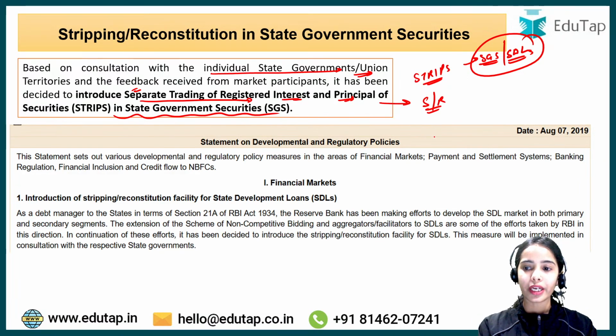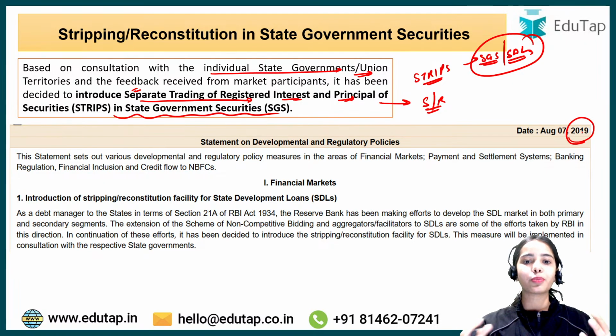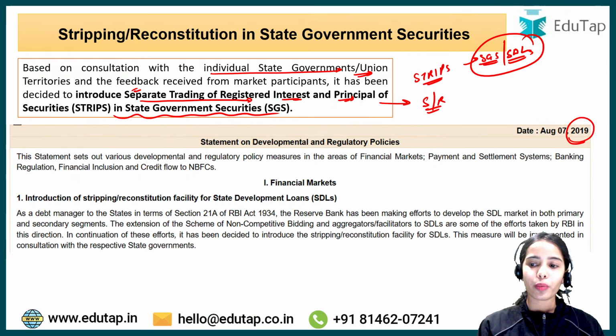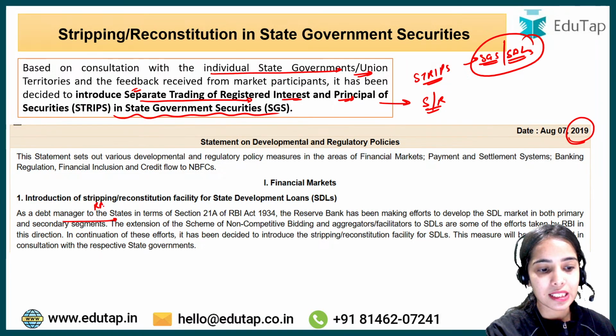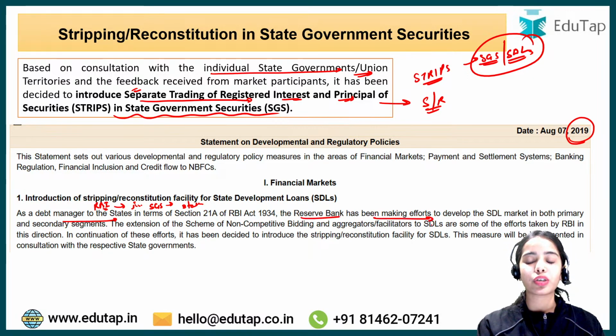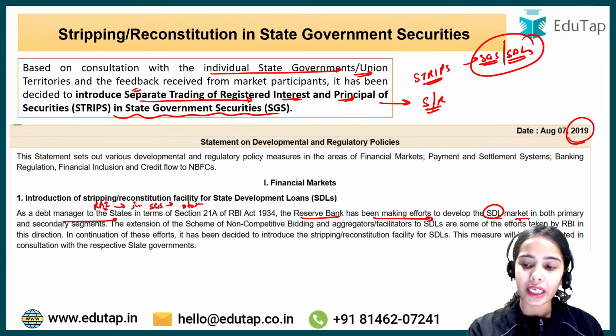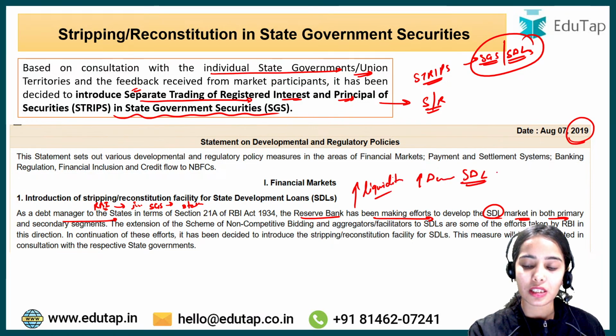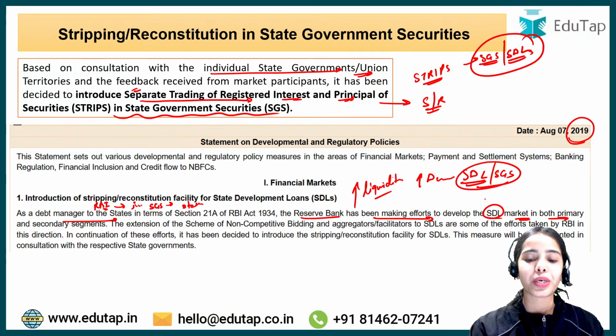Okay, so now here, as I've told you, this concept of stripping was announced by the Reserve Bank of India, that we are looking into this for the state government securities. Okay, so RBI is the debt manager of the states, and RBI issues the state government securities on behalf of the states. Okay, so RBI is the debt manager to the states, and the RBI has been making efforts to develop the state development loan market in both the primary and secondary segments. So to increase the liquidity in the market and to increase the demand of the state development loans or the state government securities, the RBI has been working continuously.